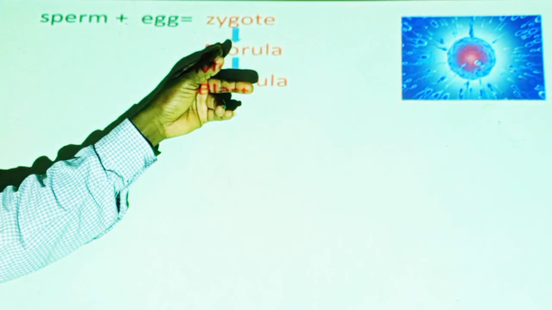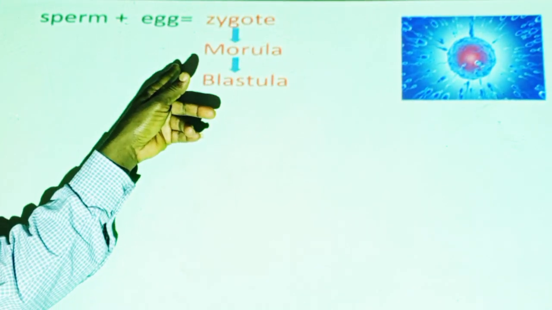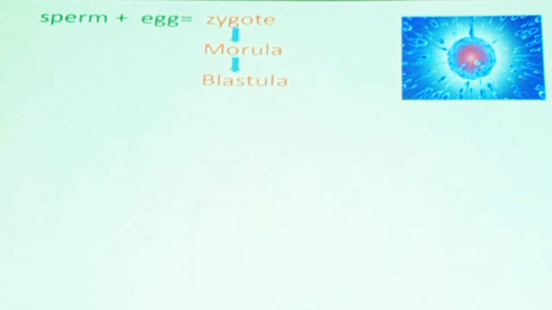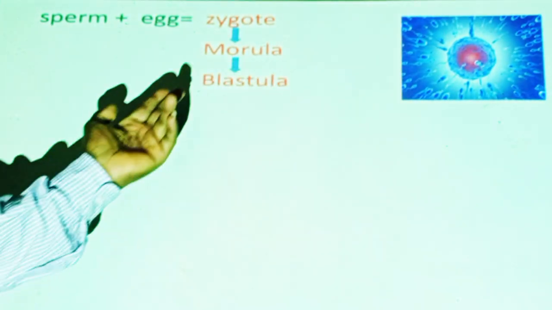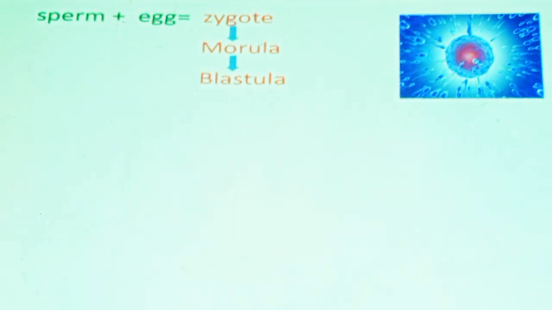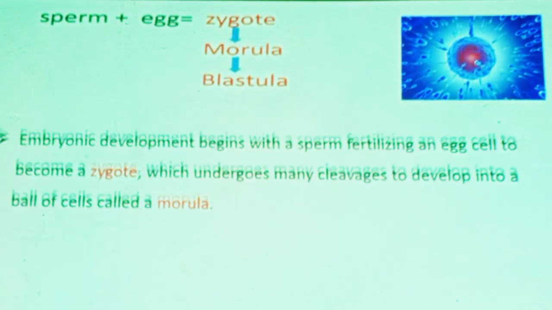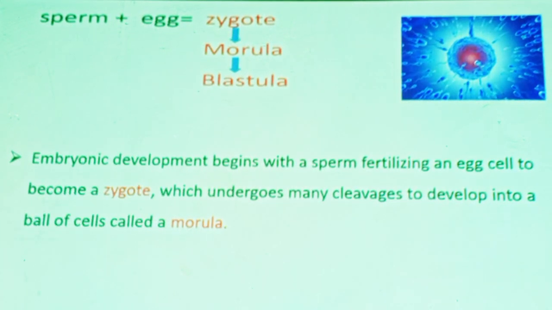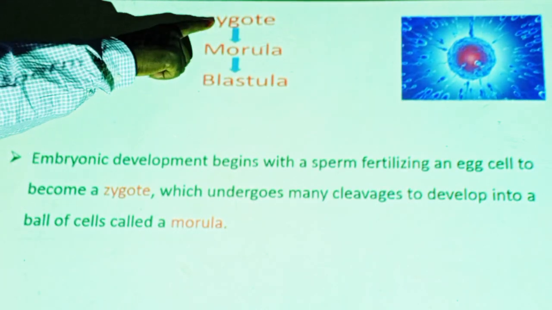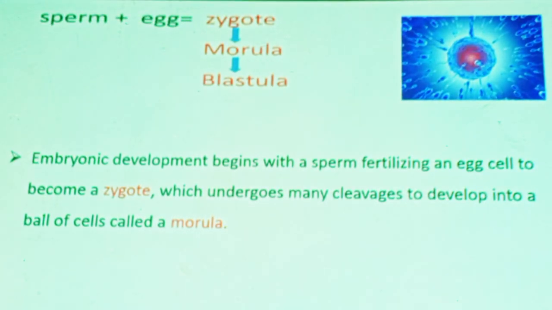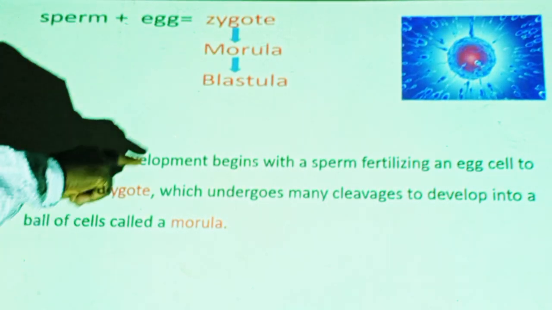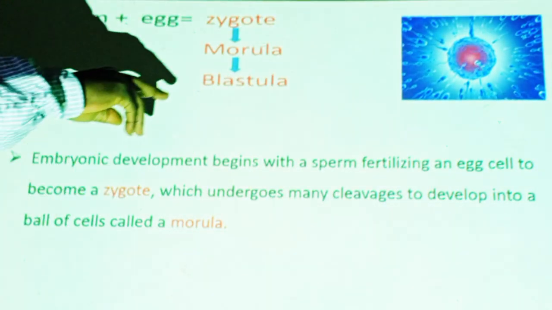Then this morula undergoes a process known as blastulation to produce blastula. What is blastulation? Embryonic development, that means this is an embryo. Zygote is embryo. Morula is embryo. Blastula is embryo. Blastocyst is embryo.